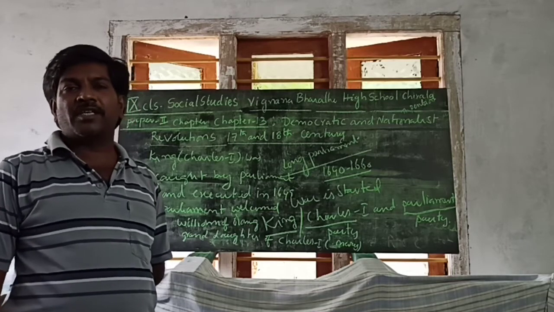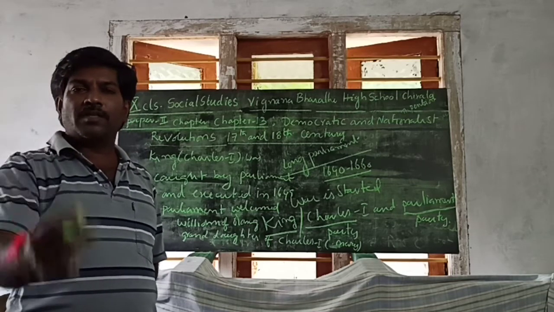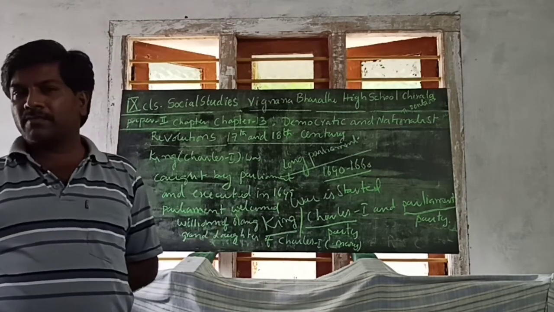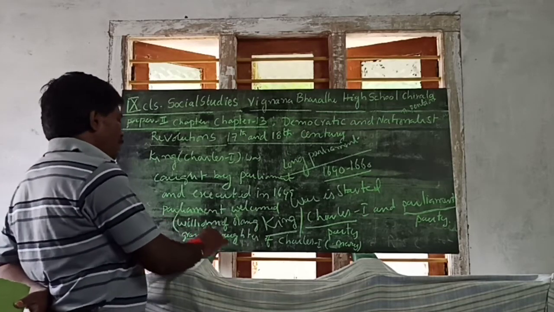But the powers are restricted by Parliament. All powers are transferred from the king to Parliament. They are only nominal. Who are the nominal ones?